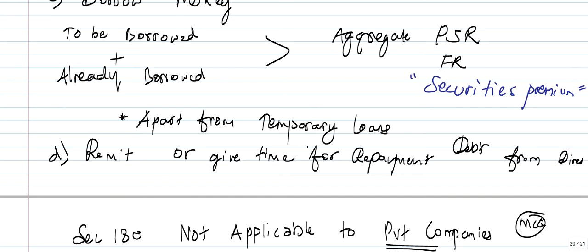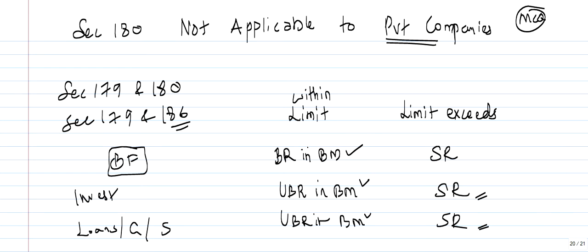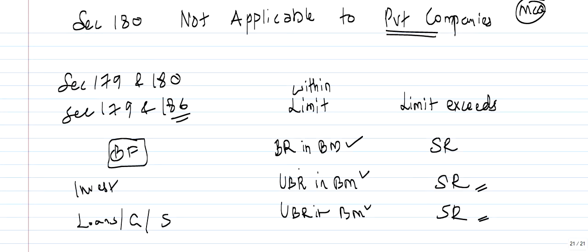Remit or give time for repayment of any debt from the director. Section 1, private companies. And if the borrowed money crosses the limit, a special resolution is required. If it crosses the investment limit as specified in section 186, a special resolution is required. In the case of loans, guarantees and securities also under section 186, a special resolution is required in case the limit exceeds.